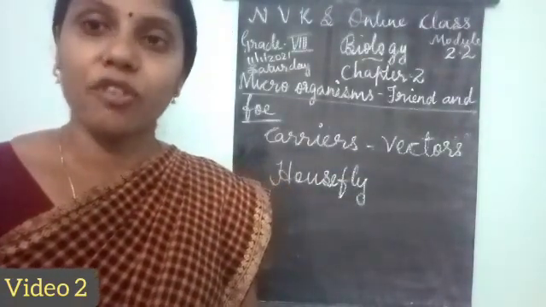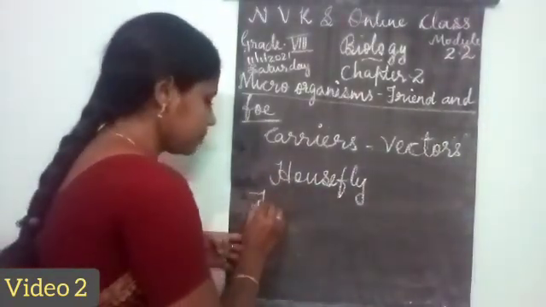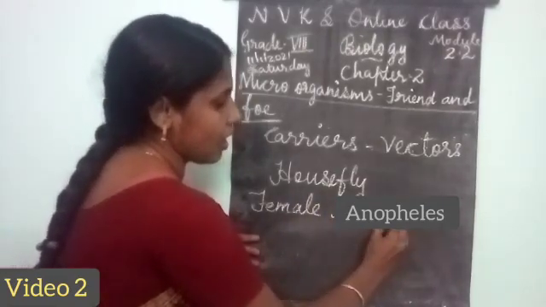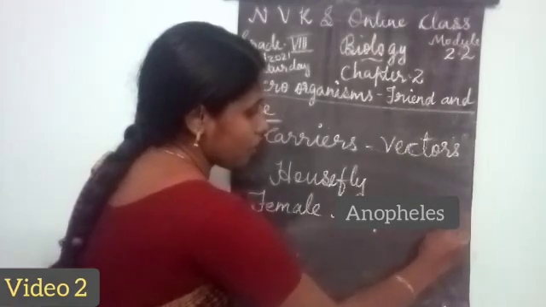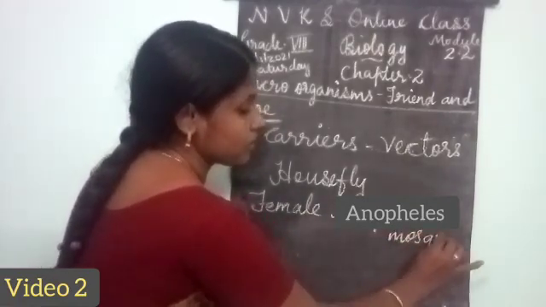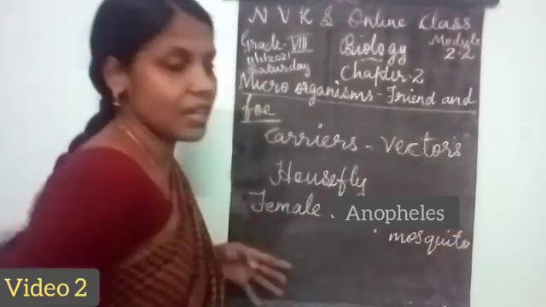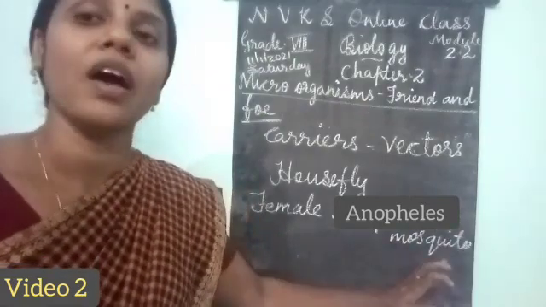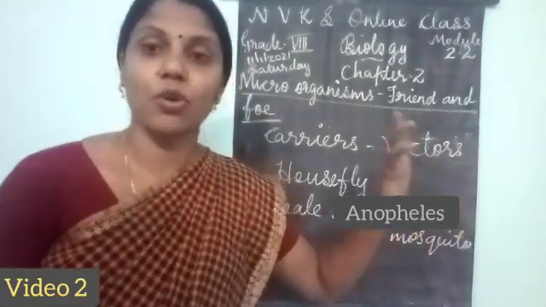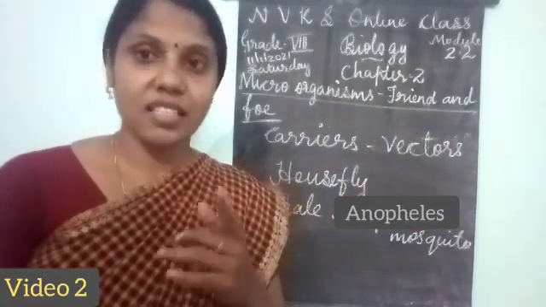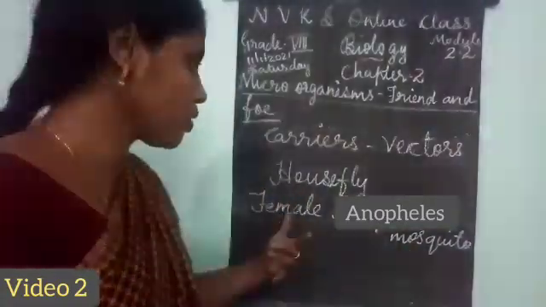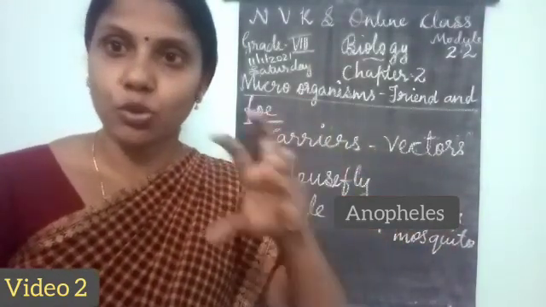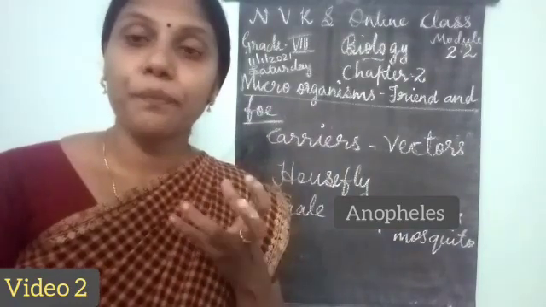Another example for carrier is the female Anopheles mosquito. What is it? Female Anopheles mosquito, and it carries the disease malaria. Here the malaria disease is caused by a mosquito, and the name of the mosquito is female Anopheles mosquito, and this mosquito carries a pathogen. The name of the pathogen is Plasmodium.